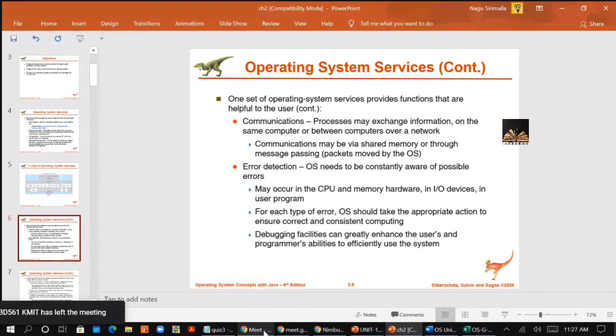The OS needs to be constantly aware of possible errors.